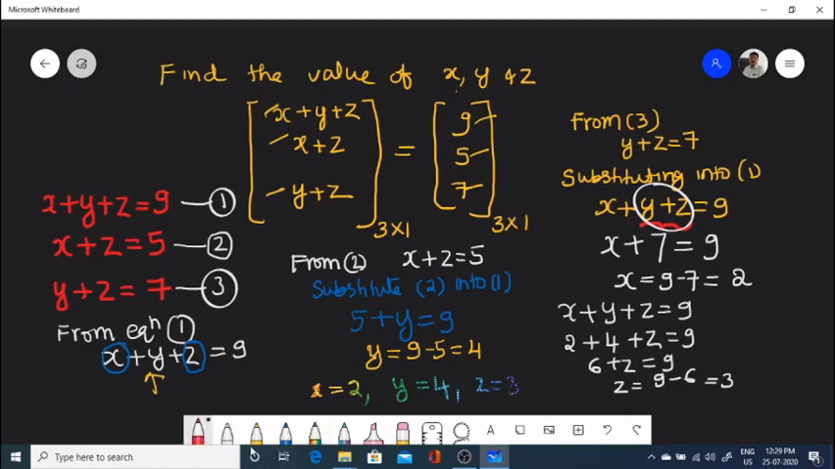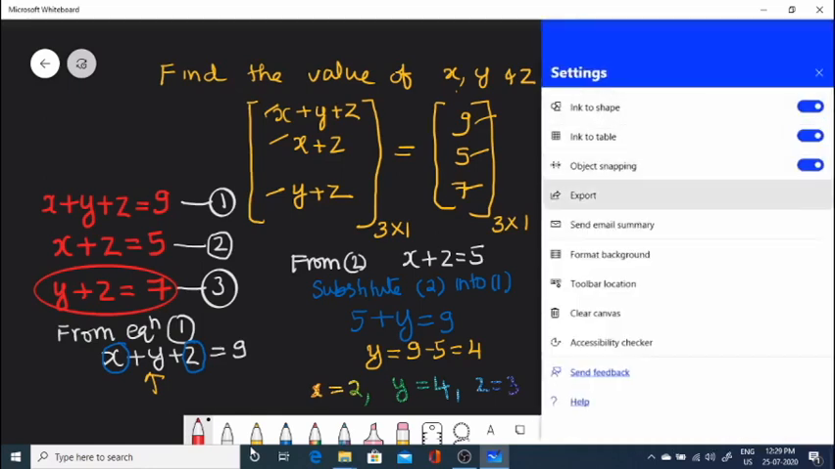So here we can also find the value of z by taking equation 3 also. In this case, we have the value of y already. Substitute y is equal to 4 into equation 3. We are getting z is equal to 7 minus 4. That is also equal to 3.